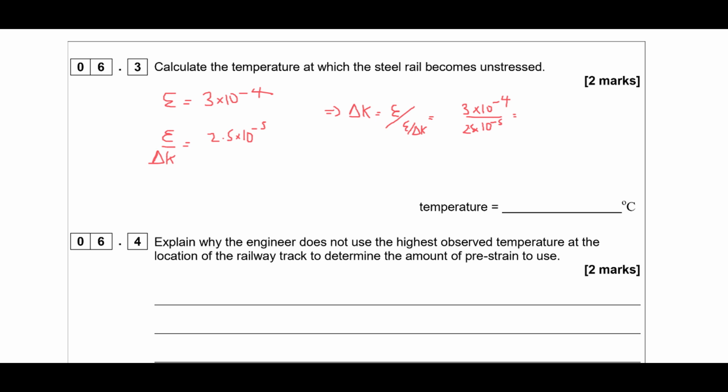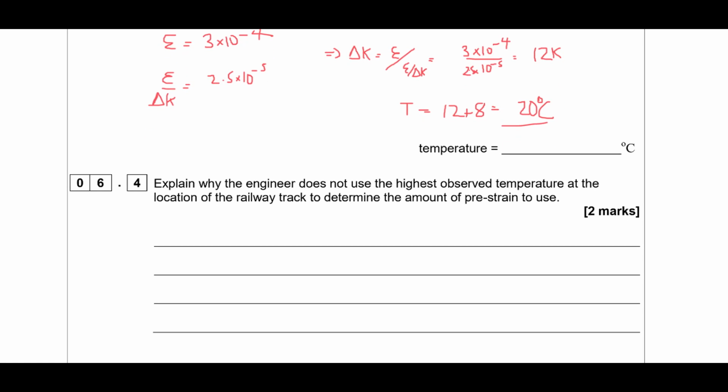So let's do that. 3 × 10 to the power of -4 divided by 2.5 times 10 to the -5. That gives us a temperature change of 12 Kelvin. So then the temperature was 8 degrees, so plus 8 gives you 20 degrees Celsius, because we've calculated the temperature change, so we're going to get 20 degrees in the end.